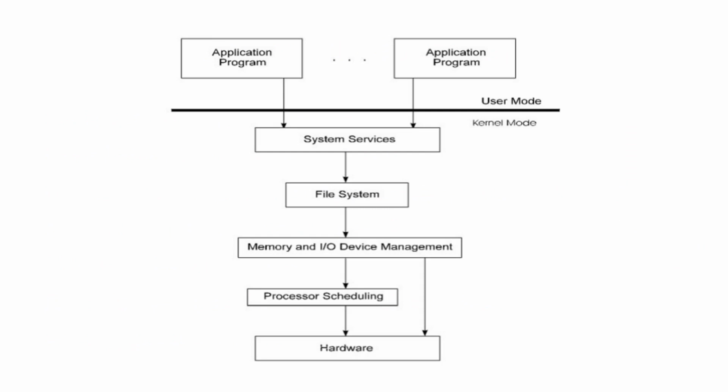This approach allows the implementation of each layer to be modified without requiring any modification to the adjacent layers. The major difficulty with layered system structure is the organization of the various layers in a proper manner, because a layer can use only those layers which are at the lower level. Careful planning is necessary. The next type is microkernel.